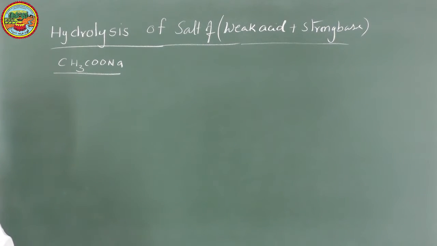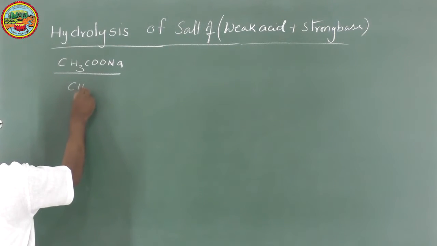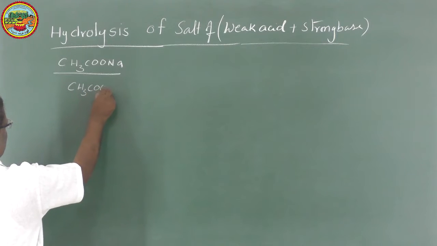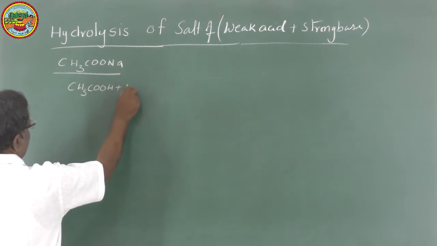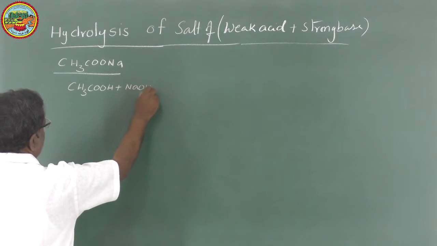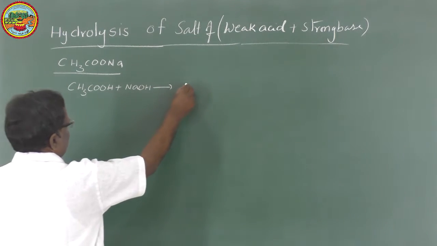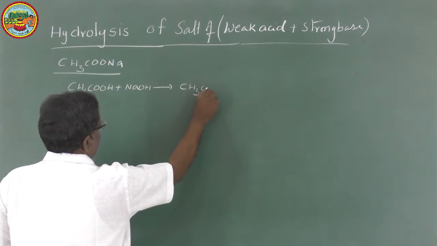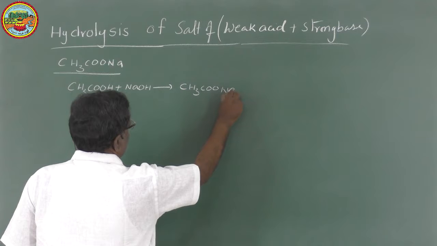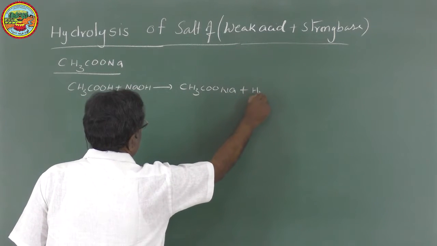CH3COONa. This salt is obtained when a weak acid like CH3COOH reacts with a strong base like NaOH, so that we will get CH3COONa plus water.